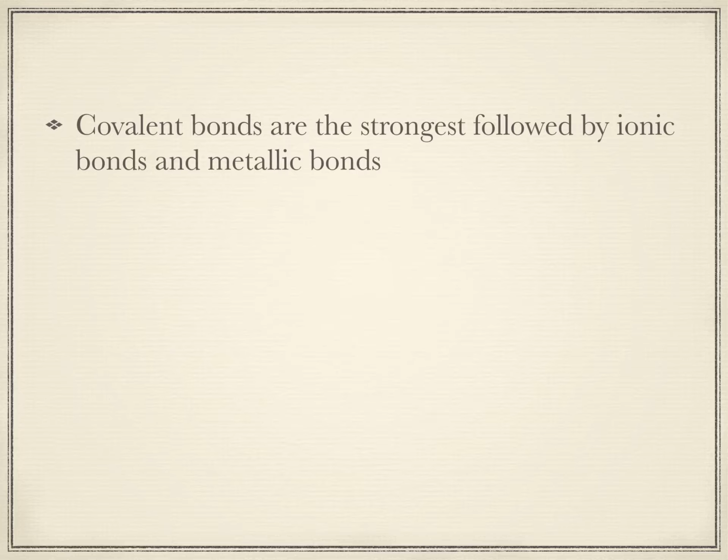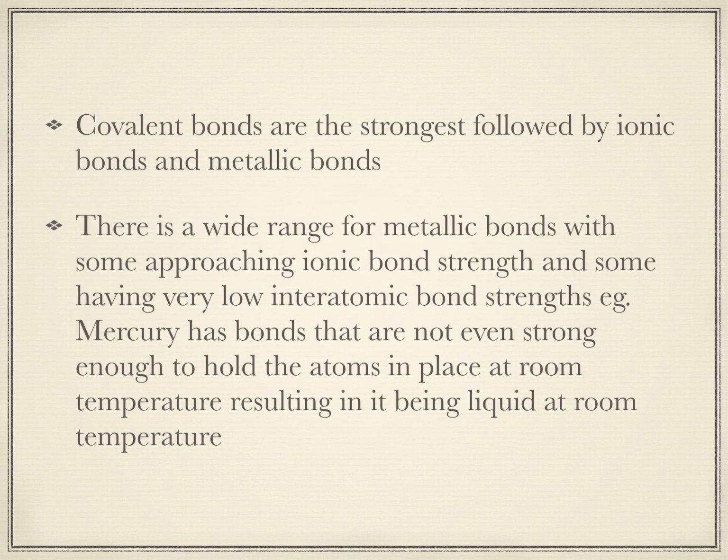Now among the three, the covalent bonds are the strongest, followed by the ionic bonds and the metallic bonds. As far as the metallic bonds are concerned, they are at opposite ends of the spectrum. Some metallic bonds approach covalent bonds in strength, but there are some metallic bonds which are not very strong. For example, mercury has bonds that are not even strong enough to hold the atoms in place at room temperature, resulting in it being a liquid.